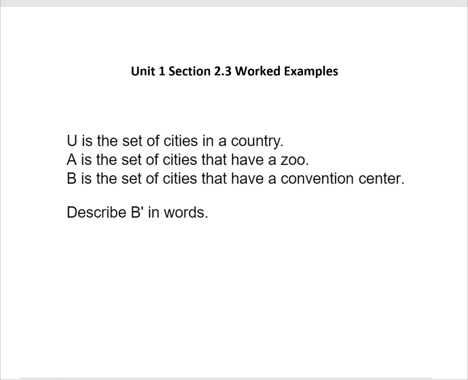Unit 1, Section 2.3, Worked Examples. In the first example, they give us the universal set and then two sets within that universal set. The universal set is a set of cities in a country. Set A is a set of cities that have a zoo, and set B is a set of cities that have a convention center. And we want to describe B prime, which is the complement of B, in words. So if B is a set of cities with a convention center, then the complement of B would be the set of cities without a convention center.